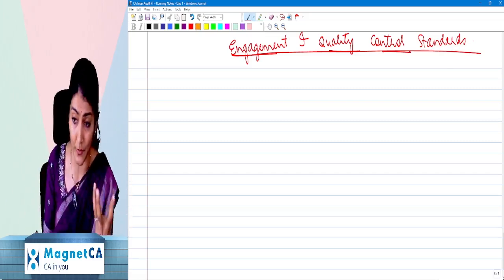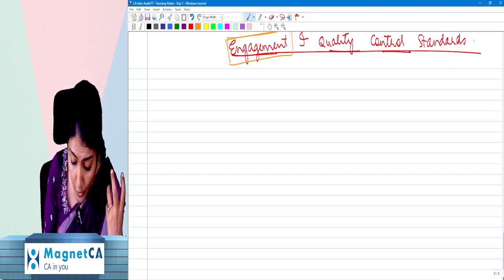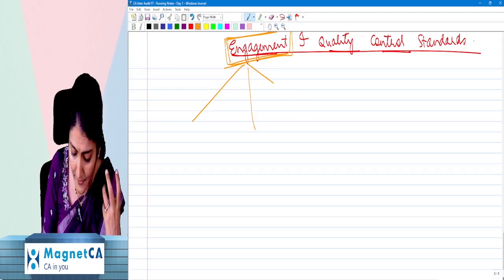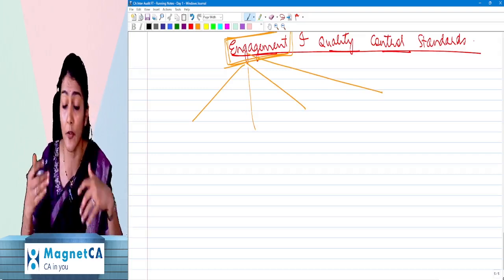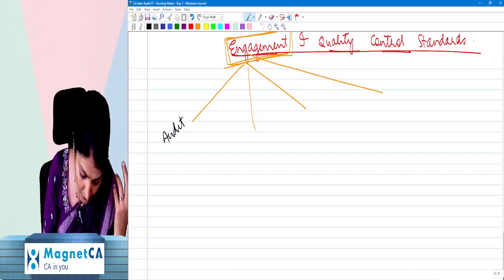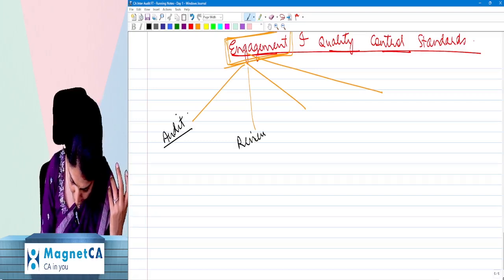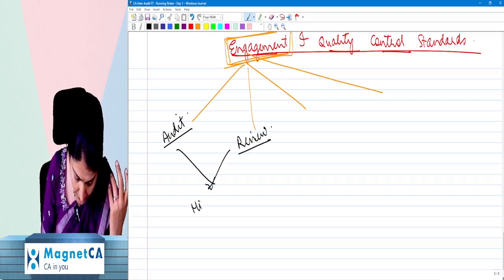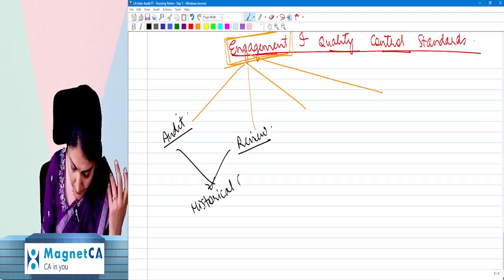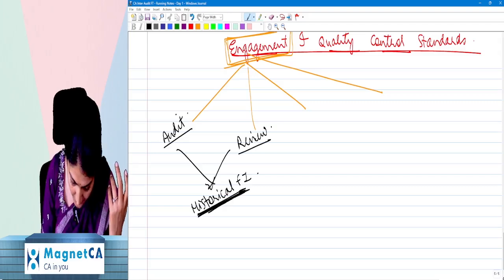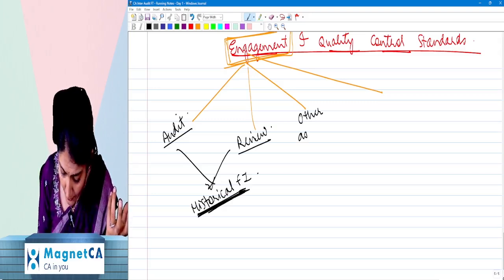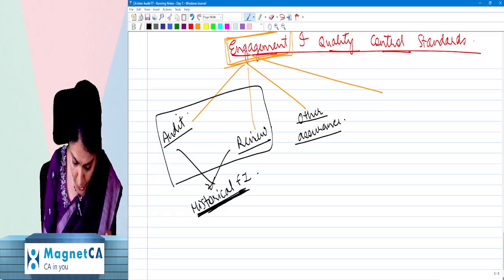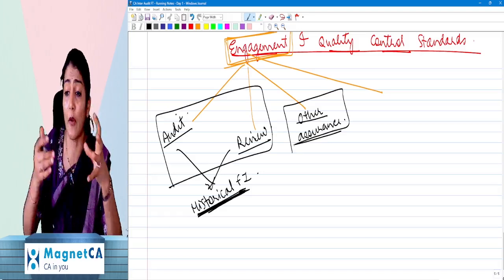And as a chartered accountant, as a CA in practice, what all types of engagement can you perform? It says as a practicing chartered accountant, a CA having a certificate of practice, you can do an audit or you can do a review. Audit and review both are post-mortem activities. Why? Because both are performed on historical financial information. Or you can do any other assurance engagement other than audit or review. So that is called other assurance. Audit and review are also assurance, but it could be an assurance engagement other than audit or review.